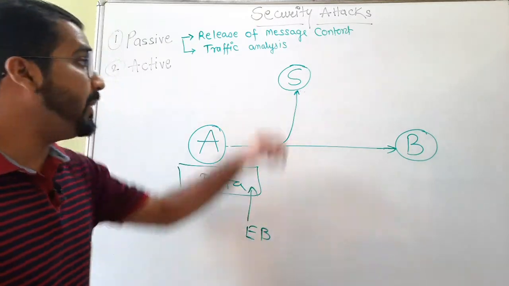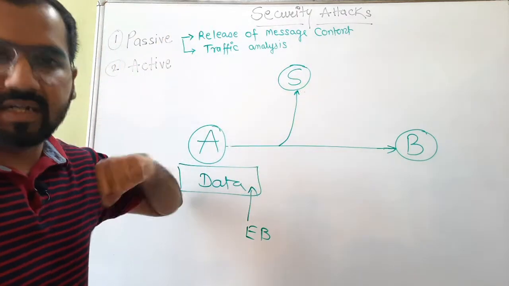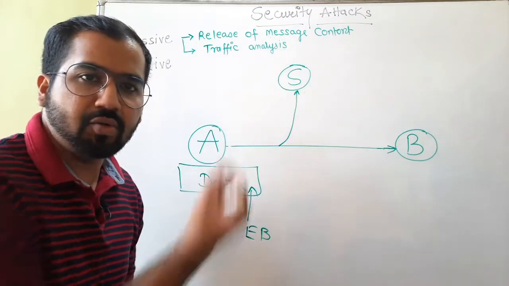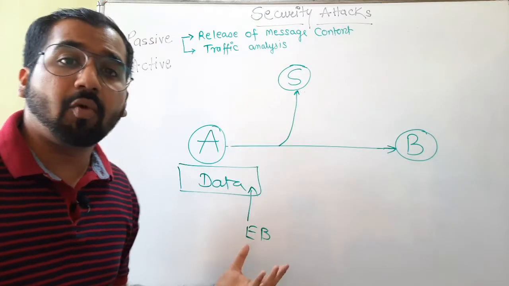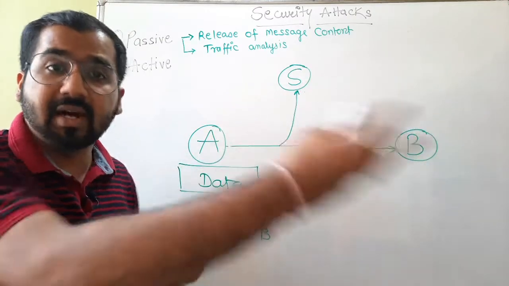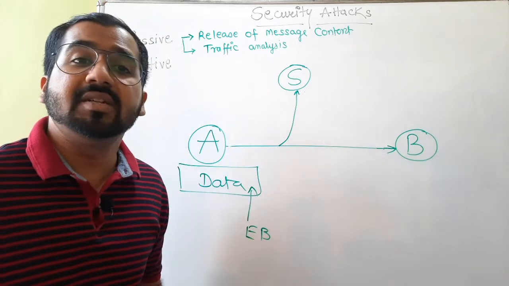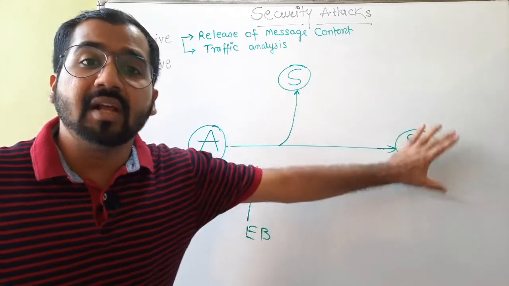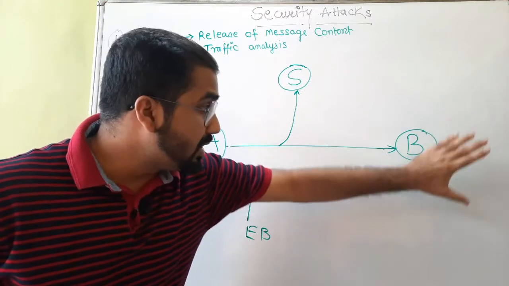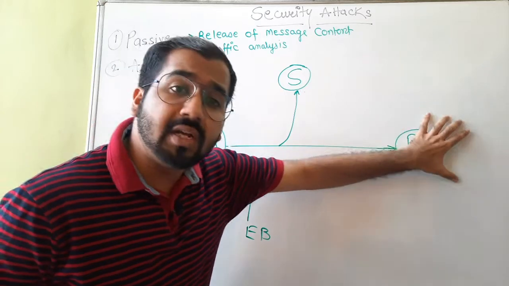But what happens in real life? Some attackers like S try to take that data, try to corrupt it, try to alter the bits, modify the data, induce the error bits, and because of that, your data gets completely altered, modified, and corrupt. When that corrupt data reaches the receiver B, we can say that the integrity of data is compromised, is lost, because the data packet that has reached the receiver B is totally different.